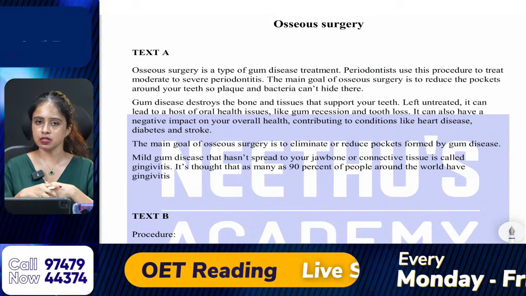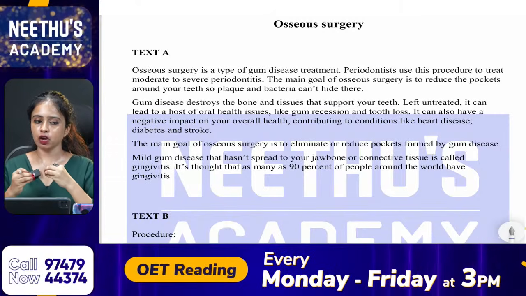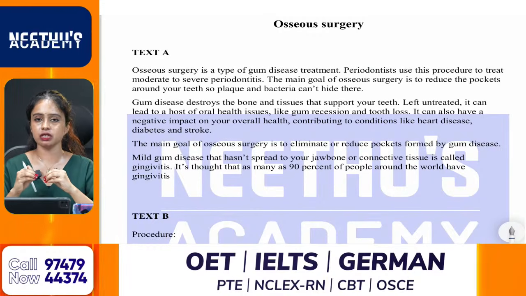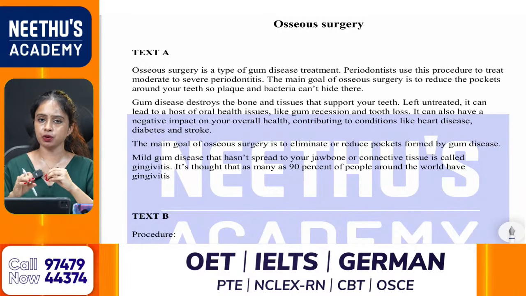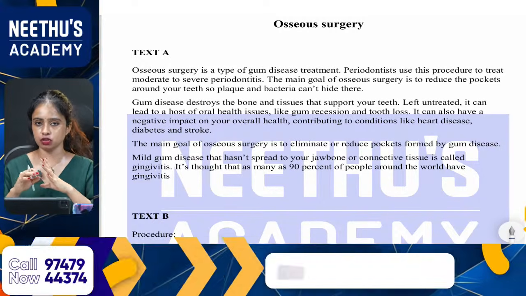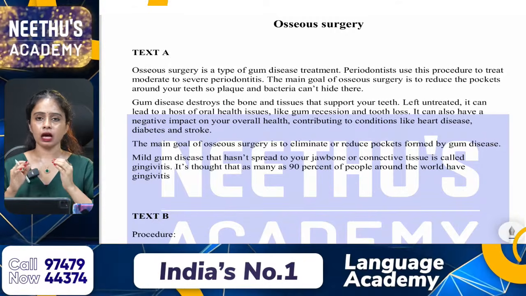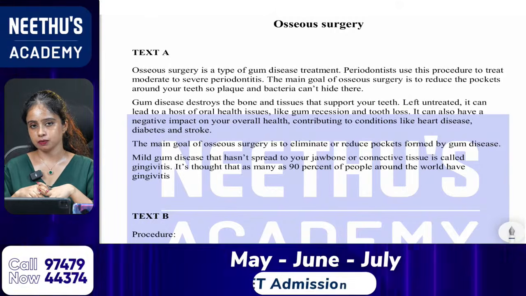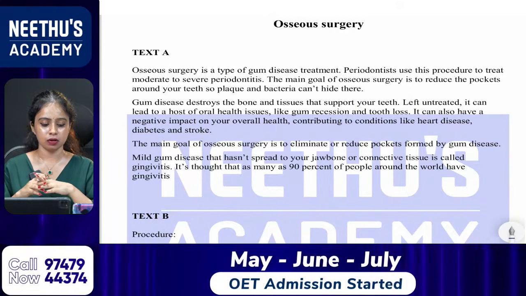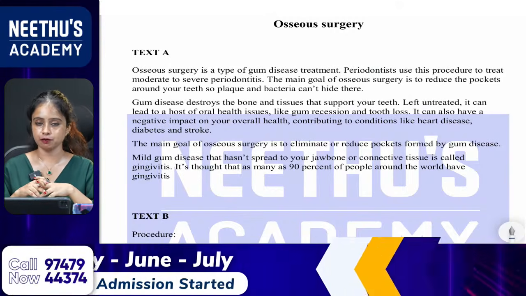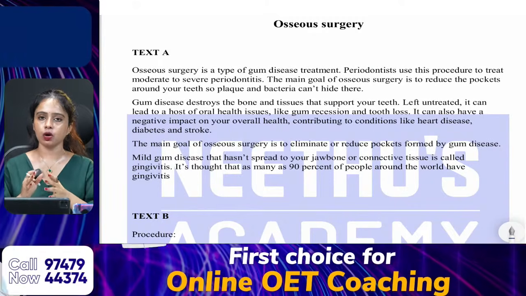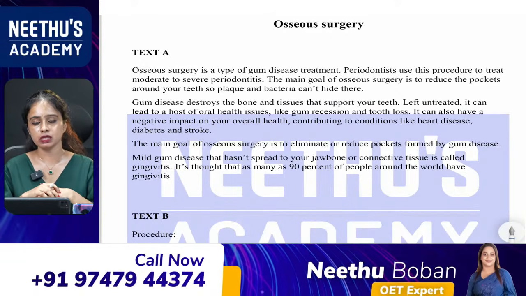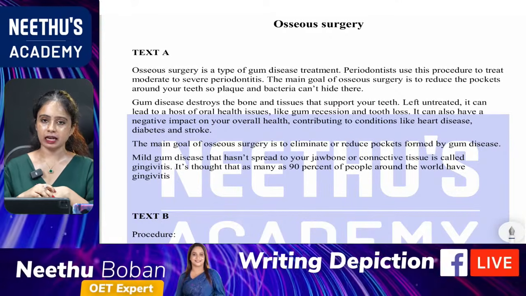And finally, I would like to say that you always have to give special focus to the first and last line of each and every paragraph, because it is very important and it will definitely give you some clues. And the final thing is that all the bullet points we can read carefully. So, these are all the keywords while you do skimming and scanning. Clear?